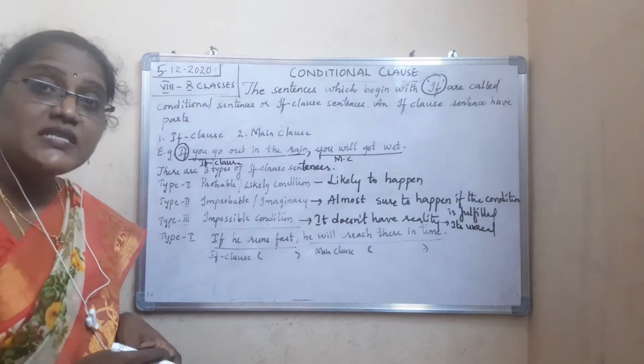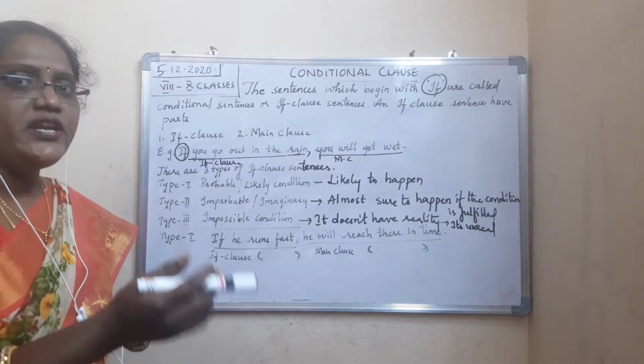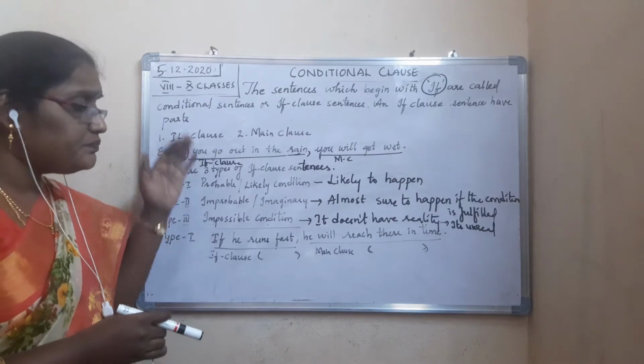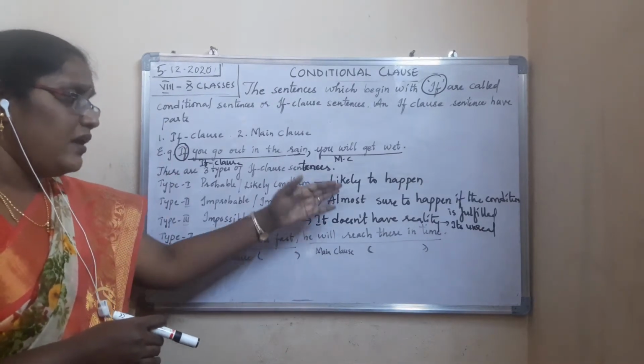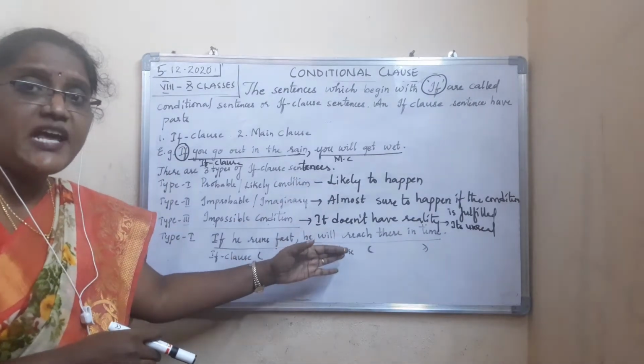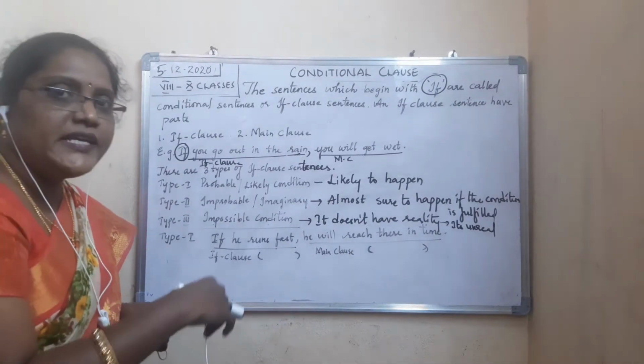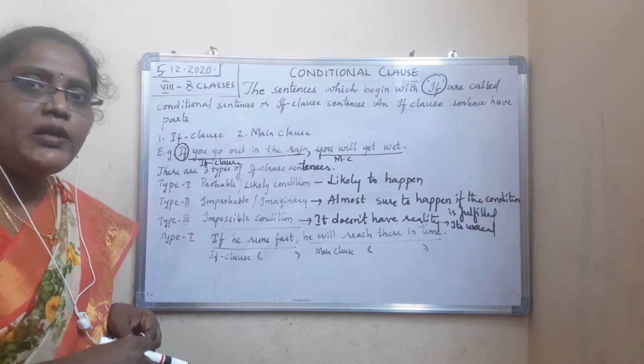If he runs fast, he will reach there in time. Somewhere he is going, but he will reach there in time if he runs fast. That means the sentence shows possibility. Chances are there. If at all he runs fast, definitely he will reach the place in time. Possibility and probability mean the same.